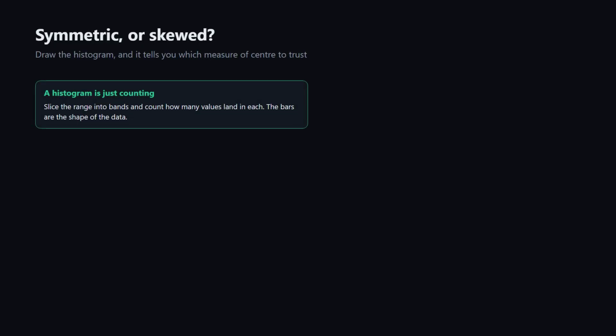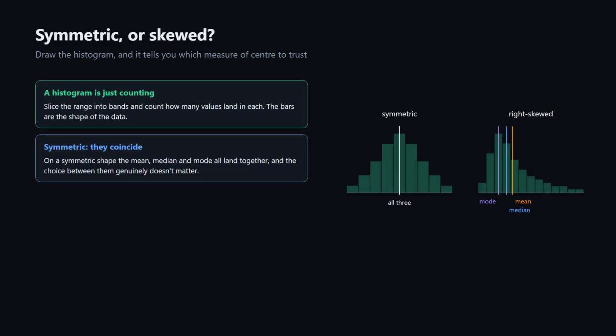Draw the data as a histogram, bars counting how many values fall into each band, and the shape itself tells you which measure of center to trust. When the shape is symmetric, the mean, the median, and the mode all land on top of one another, and the choice does not matter. When it is skewed, they separate, and they always separate in the same order.